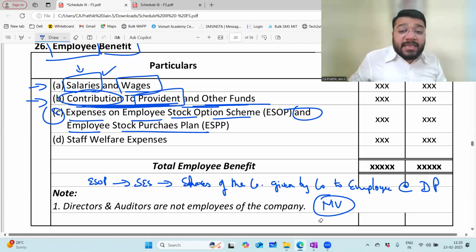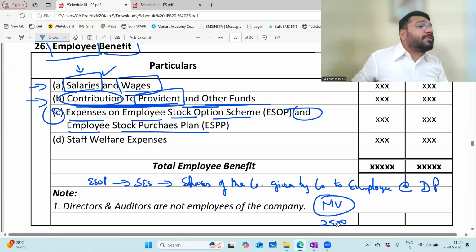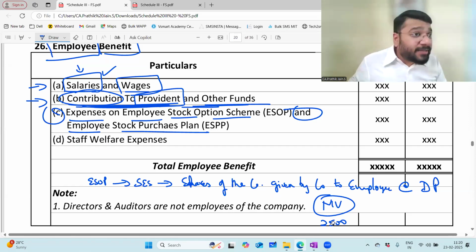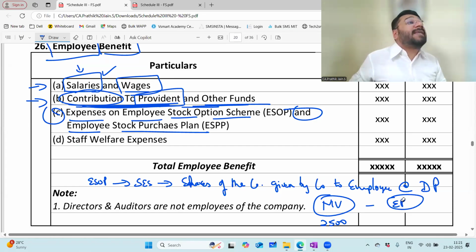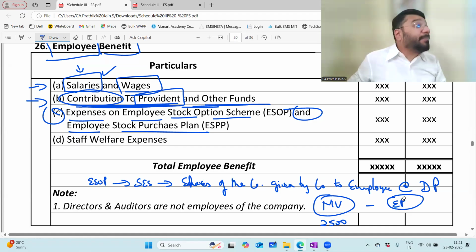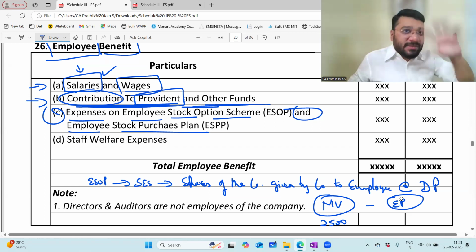Means what? Let's say the market value of CA.Prathik Academy Limited today in the stock market is 2,500 rupees. Today I am giving you 2,500 rupees worth of shares. Am I giving it at 2,500? No. I am giving this at an exercise price. EP means what? Exercise price. This I discussed in 12 CBC, the last class of 12 CBC, when I discussed company accounting, issue of share capital. In that, I worked out sums.